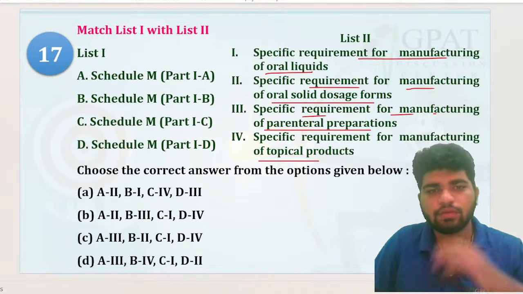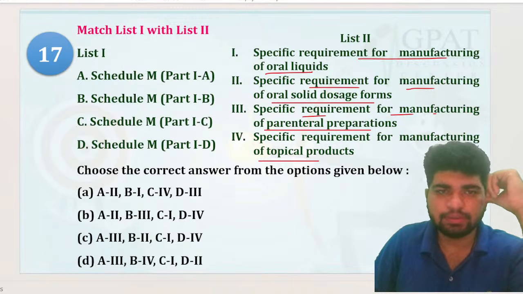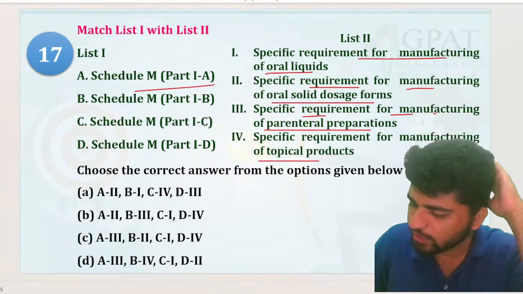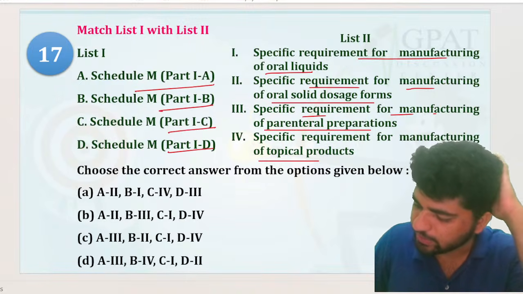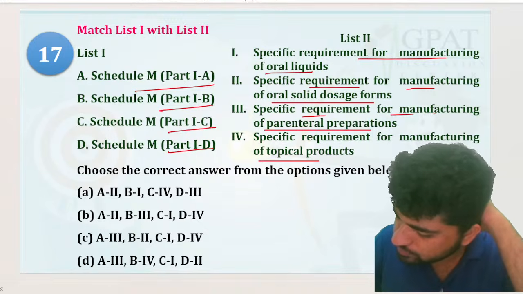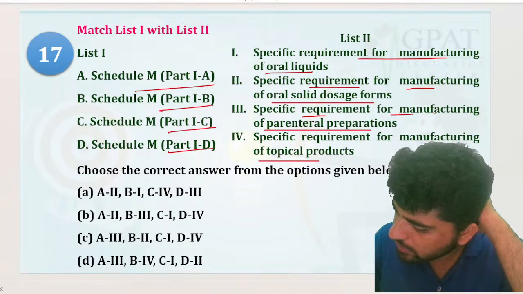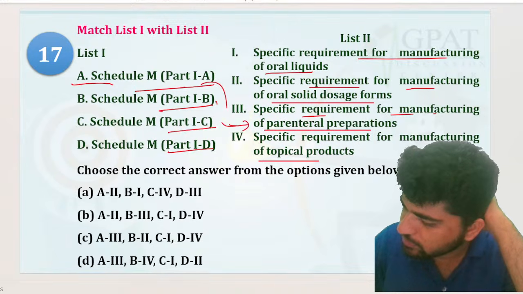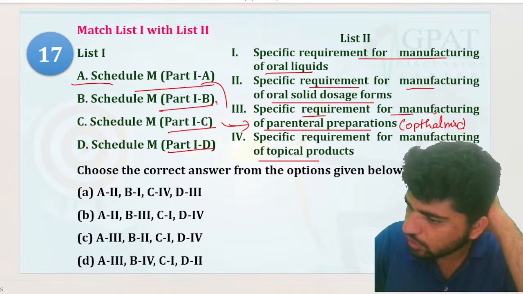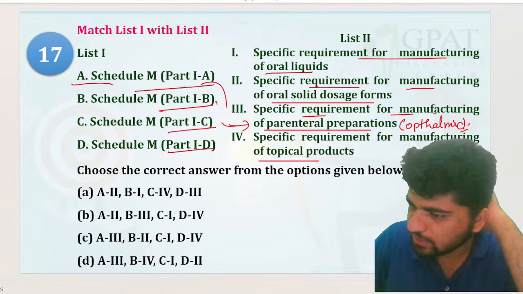This is so simple, very simple. है ना? M is for part 1A, part 1B, part 1C, part 1D, right? So part 1A, that is going to be your parenteral preparations, specifically your ophthalmic ones, right? C for syrup, B for buccal, D for dermatologic. Acha. Okay.